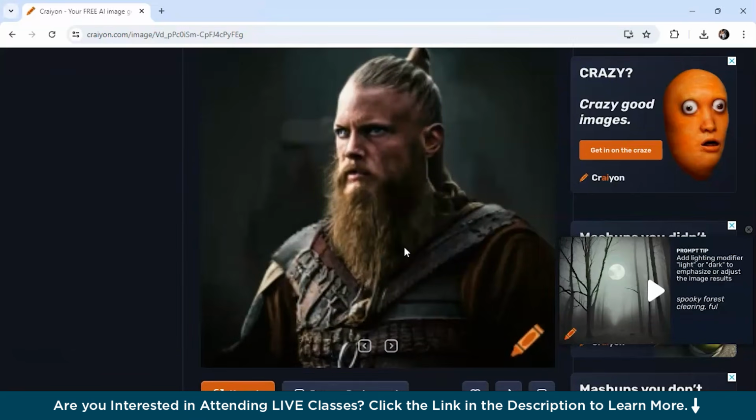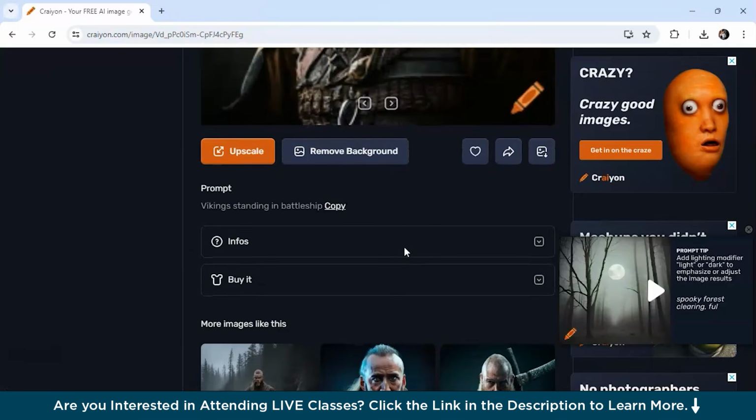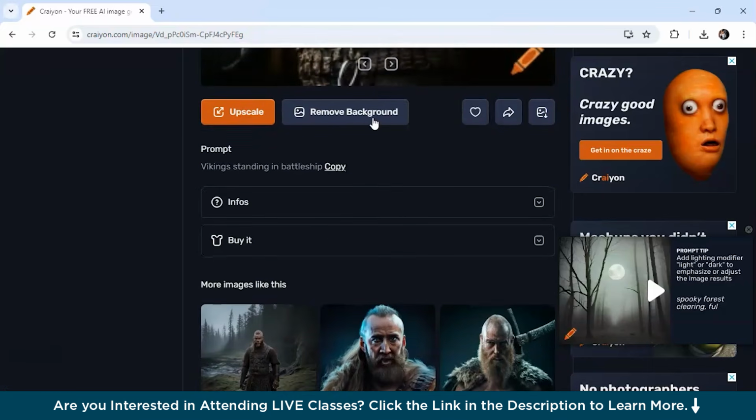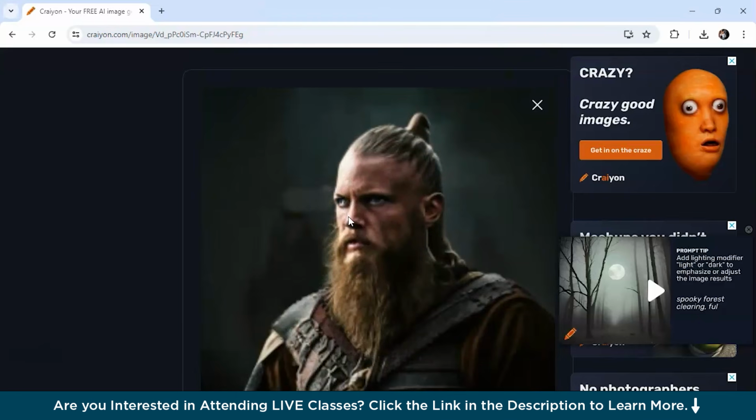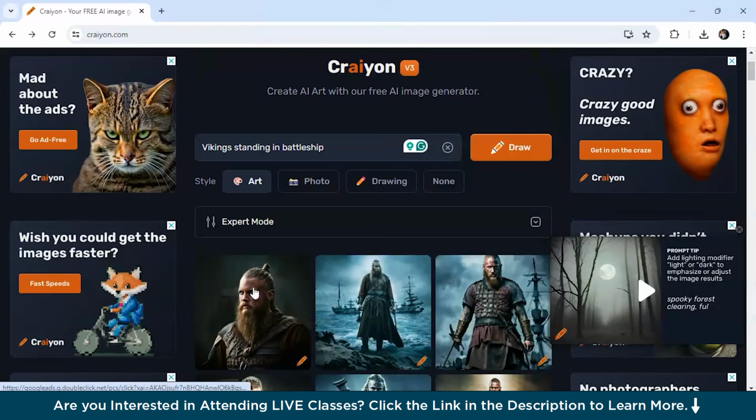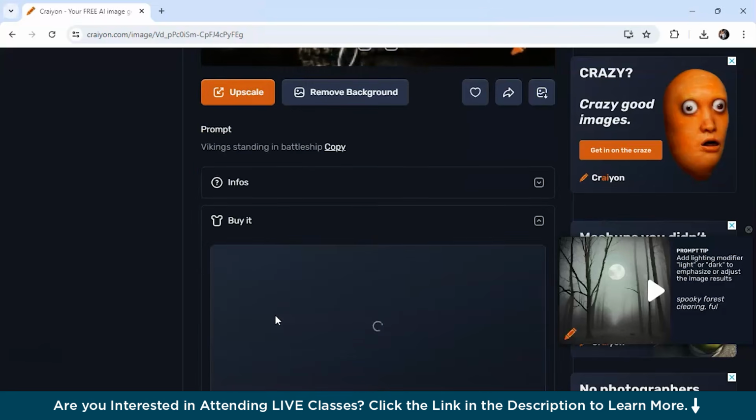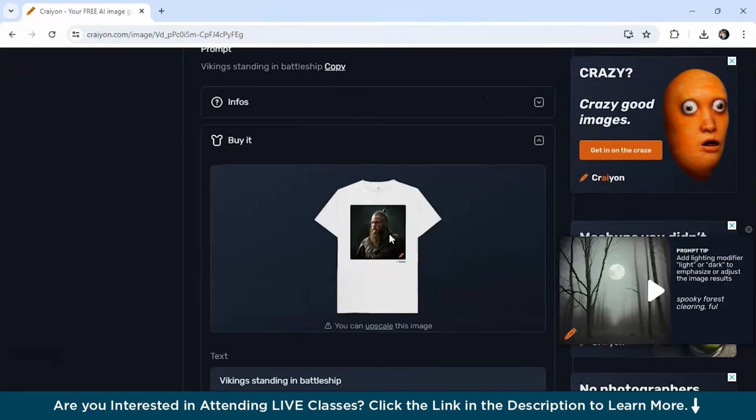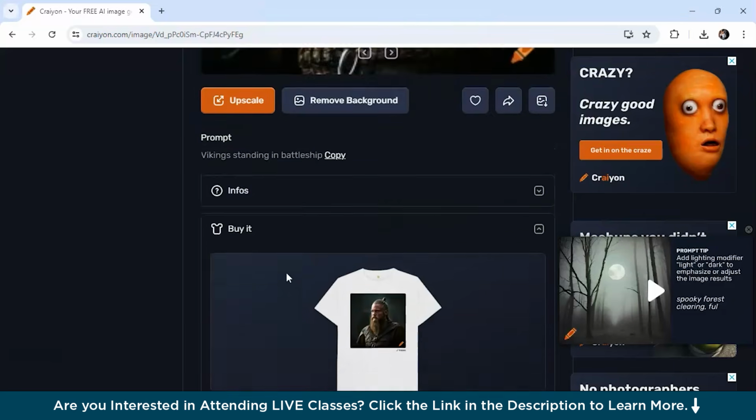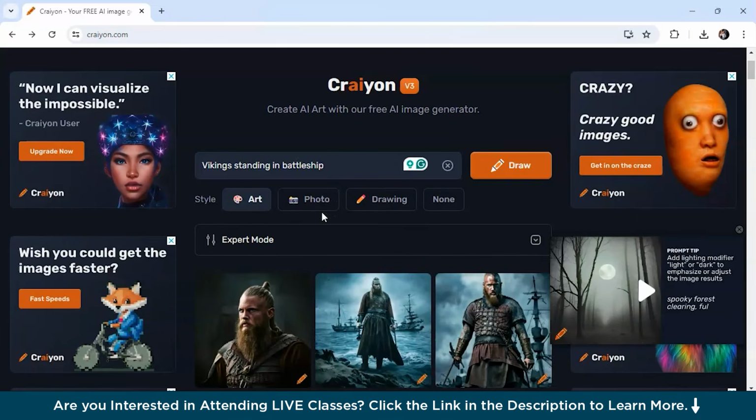All right, so let's check. As you can see, the quality of the image is not that great. However, it's free. You can get a lot of ads which can be a bit annoying, and the image quality is decent but not that sharp. So you might need to upscale your favorites. Okay. So here is the option. This upscale is for if you want to buy the premium version of this tool. And there's an option called buy it. So here you can also print your image on a t-shirt if you want to. So yeah, this was for Crayon AI.